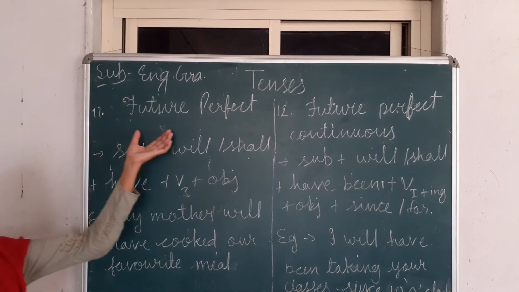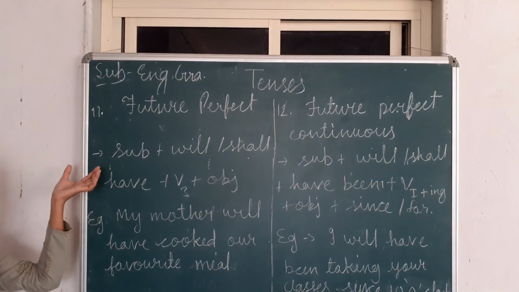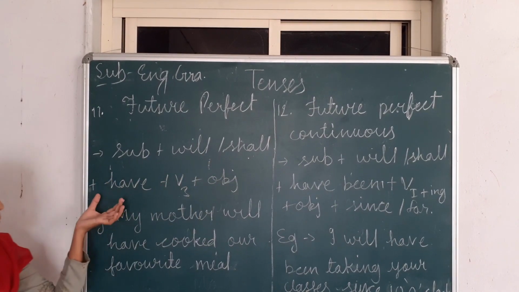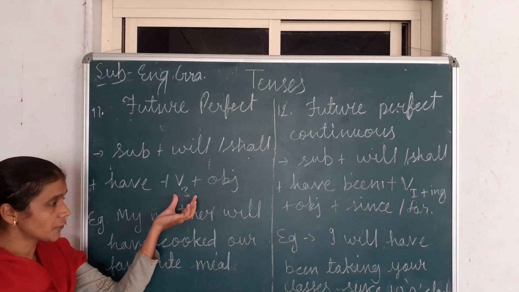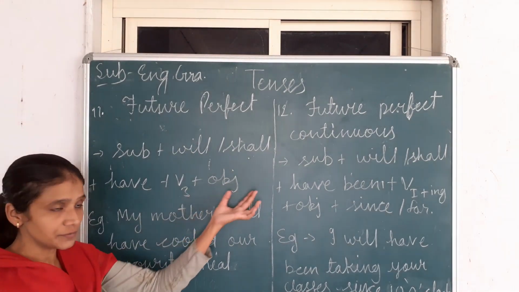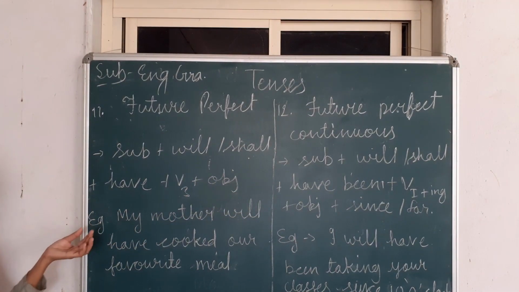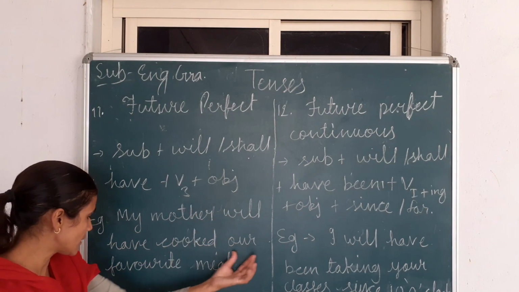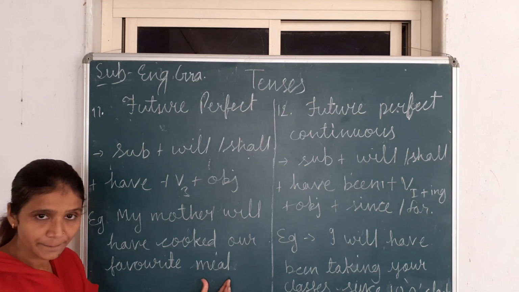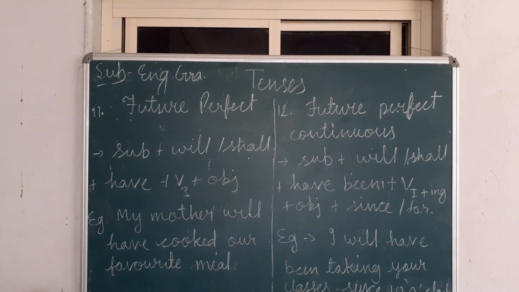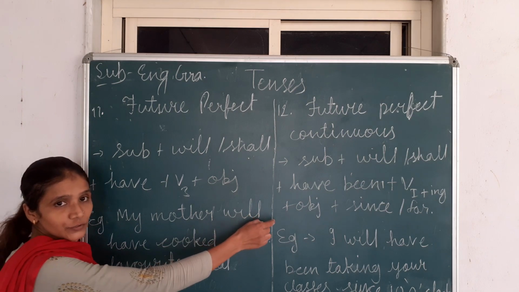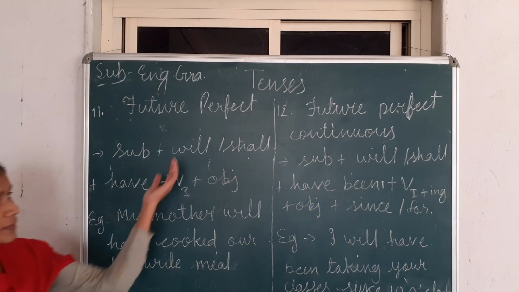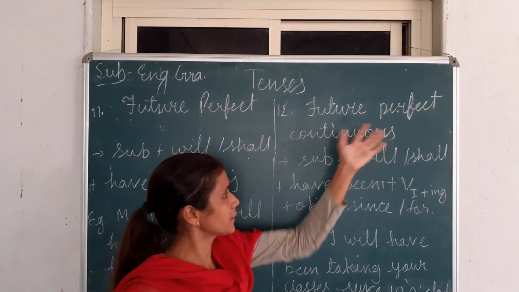Now the next is future perfect tense. The future perfect tense sentence structure will be subject plus will or shall plus have plus third form of the verb, then object or complement. Example: my mother will have cooked our favorite meal. Suppose we want to make it negative, then after will we use a negative word and the remaining part will be the same.